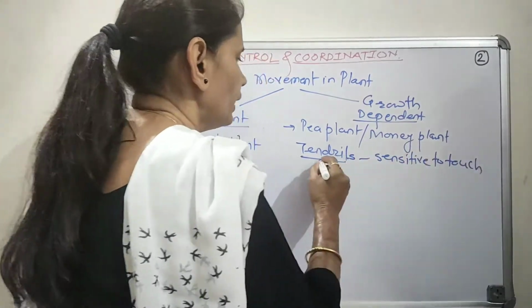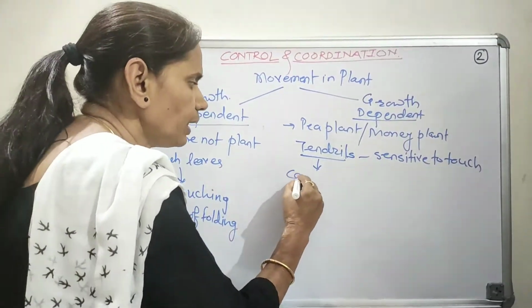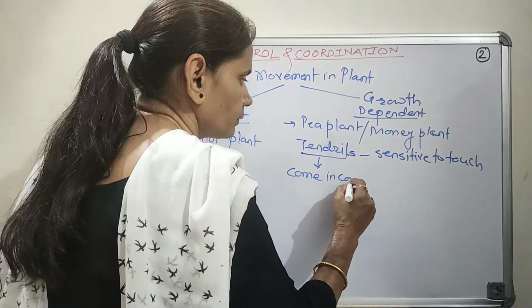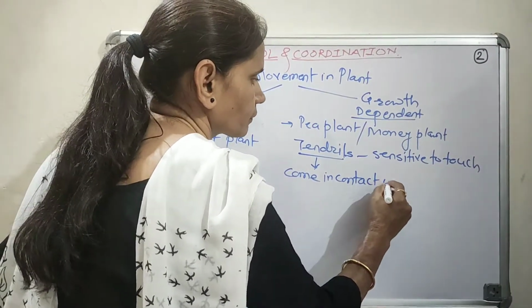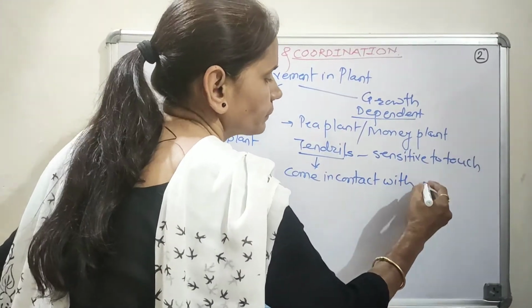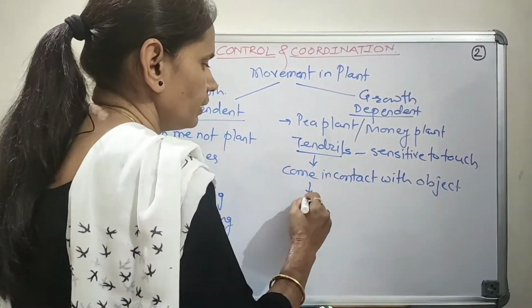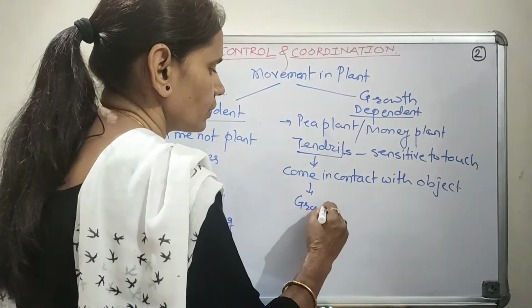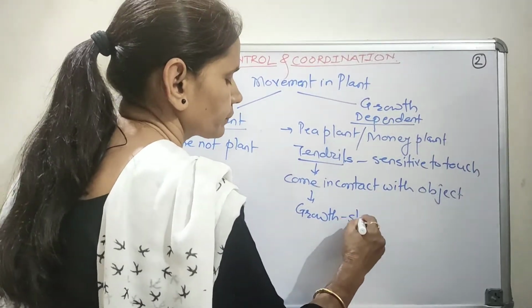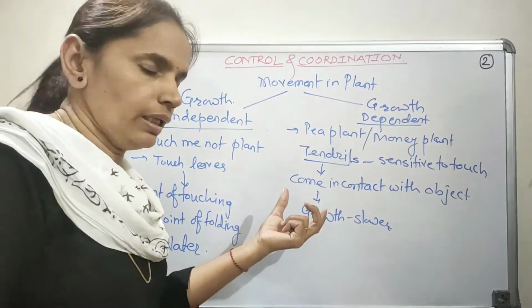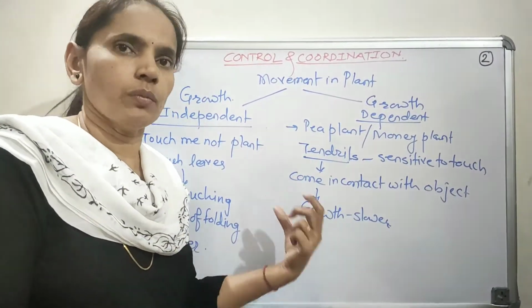Whenever a tendril comes in contact with an object, what will happen? At this side, the growth is slow, compared to the other part of the tendril which is away from the object.